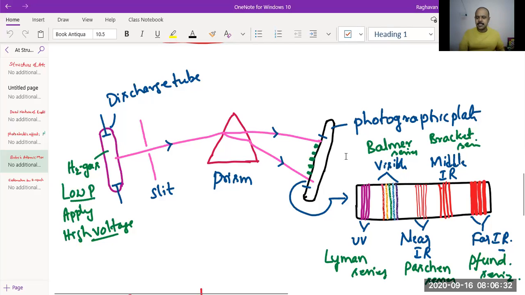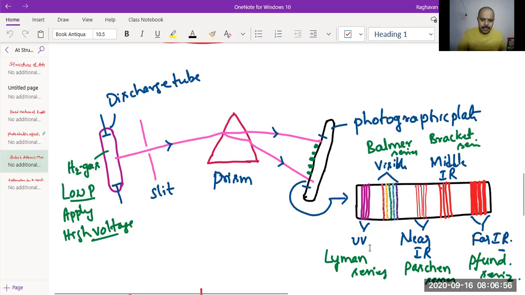Upon analysis, it has been found that the hydrogen spectrum contains 5 groups of spectral lines. Each group contains sharp spectral lines. That's why it is called a series of lines, 5 series of lines named after the discoverers: Lyman series, Balmer series, Paschen, Brackett, Pfund.